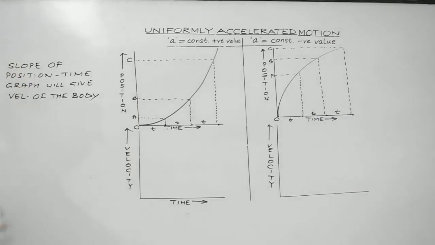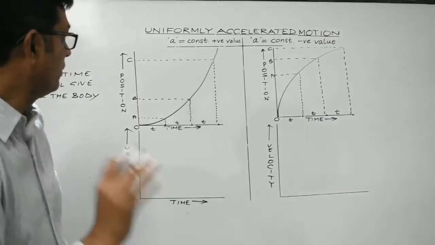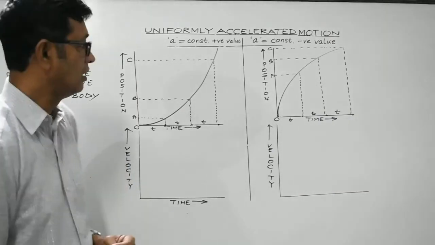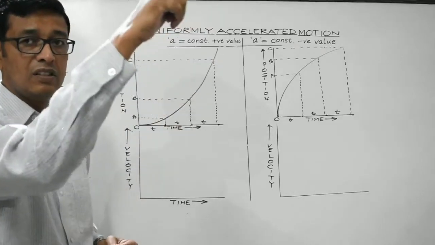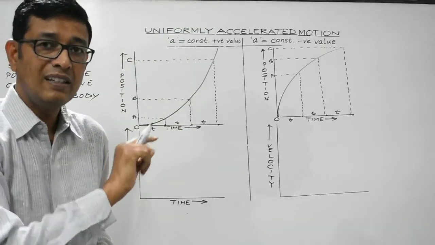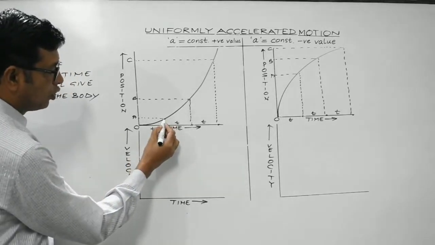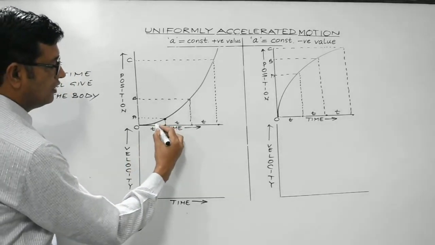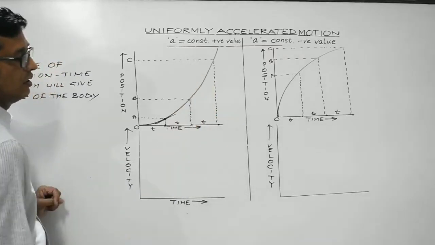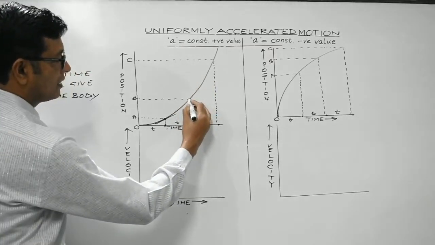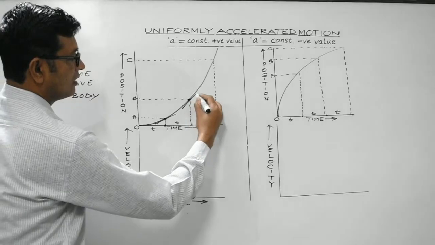What I mean to say is that when the graph is curved, the slope at a point is given by drawing a tangent at that particular point. Suppose you wish to find the slope at this point. So you draw a tangent over here like this. This is the tangent.